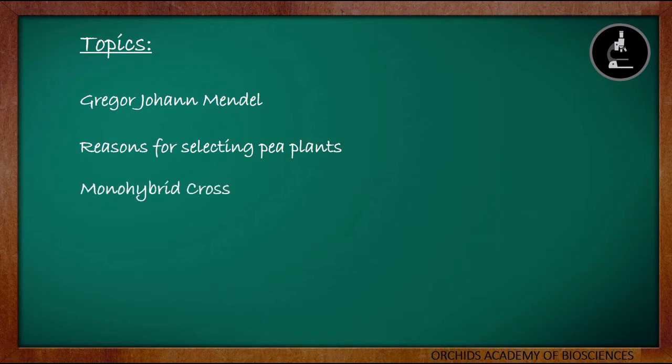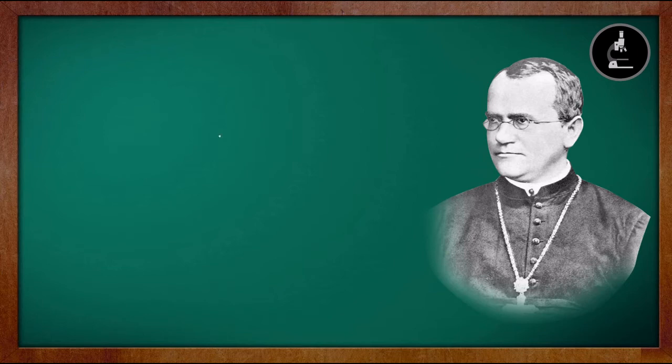After that, we will discuss the monohybrid cross in detail in this video, followed by the dihybrid cross in the next video. So in this video, we will discuss who Gregor Johann Mendel is, the reasons for selecting pea plants, followed by the monohybrid cross in detail. So this is an overview of what we are going to learn in this video. Starting with who is Gregor Johann Mendel.